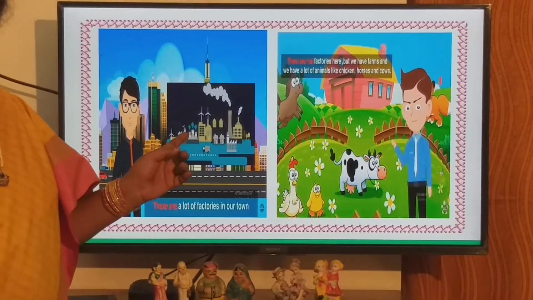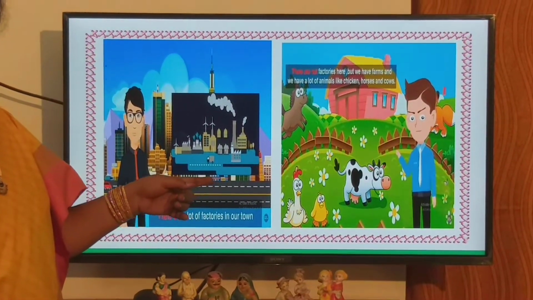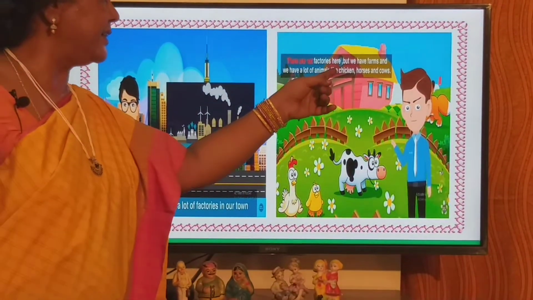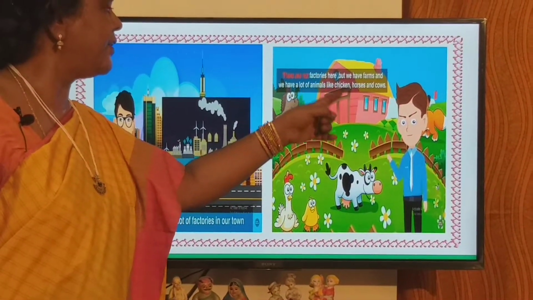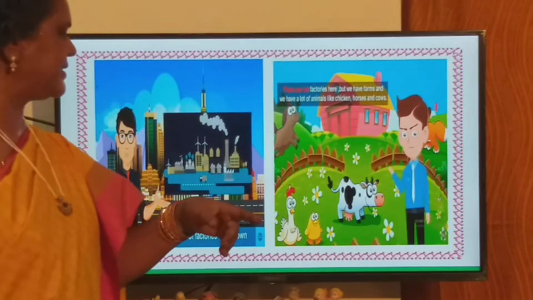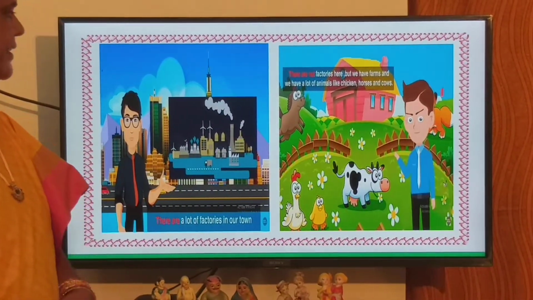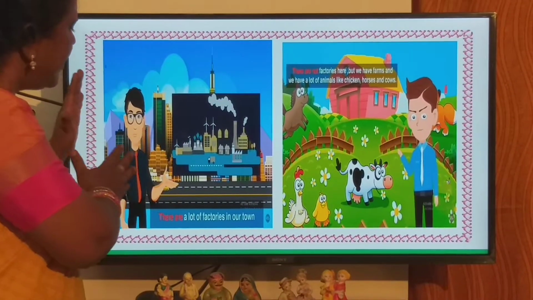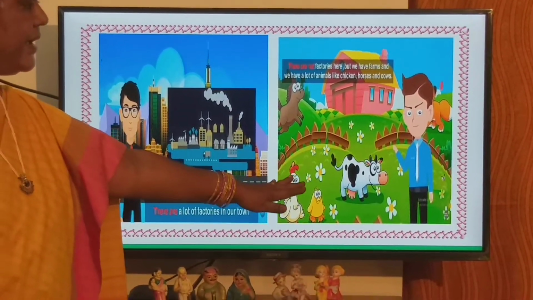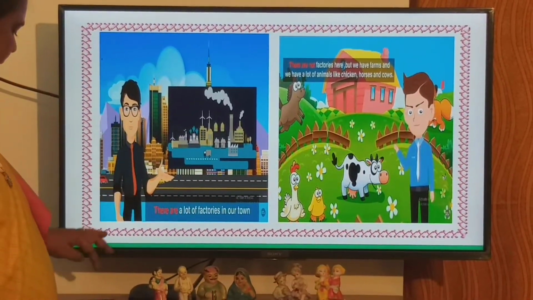Now, in a town we find a lot of factories. He is saying that there are a lot of factories in a town. What is this boy saying? There are no factories here, but we have farms and a lot of animals like hens, pigs, horses, cows and everything. So in a town we find a lot of factories, whereas in a country there is a lot of greenery. There are many fields, farms, etc. in a country.